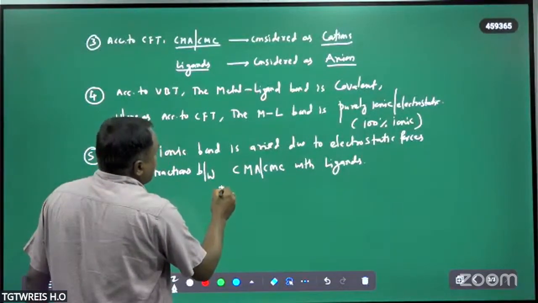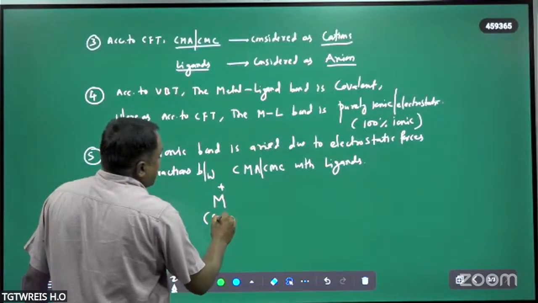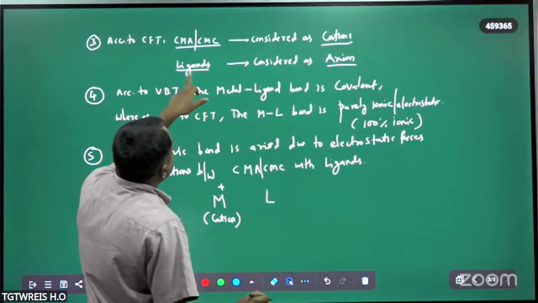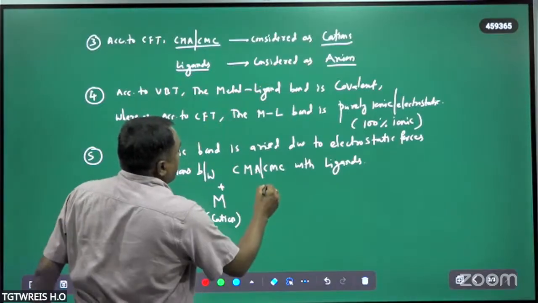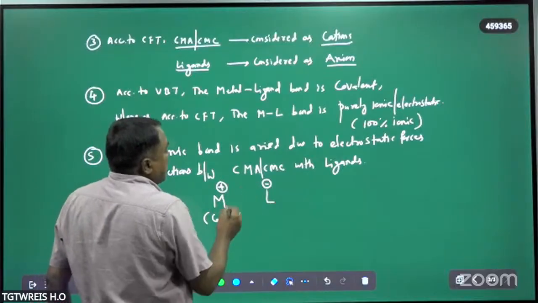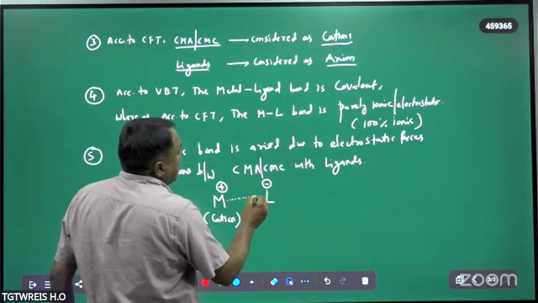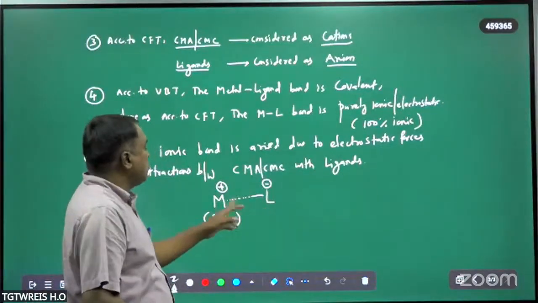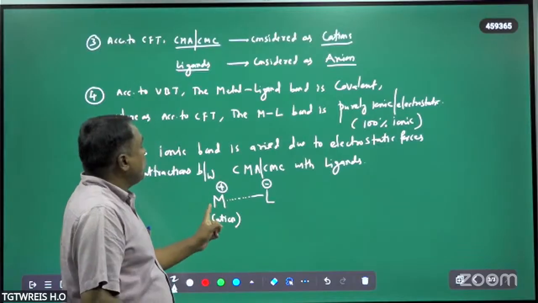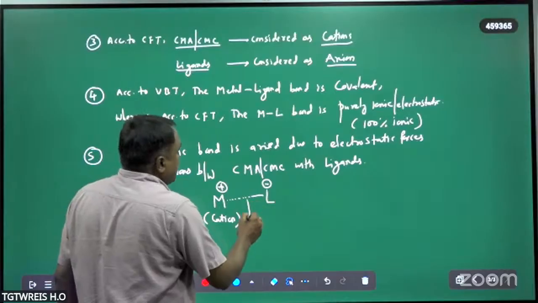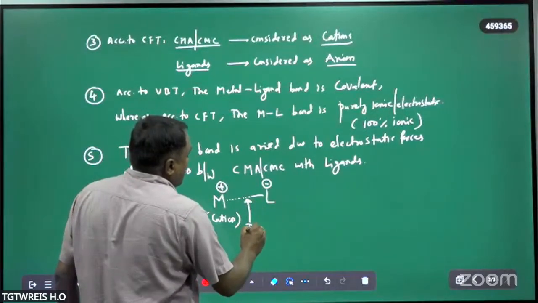This is the positively charged. Therefore, it is the cationic species. This is the cation. And in this case, ligand is considered as anions. Therefore, this will have a negative charge. So this is the positively charged species. This is the negatively charged species. Therefore, there will be an electrostatic force of attraction. Due to electrostatic force of attraction, ionic bond will be generated. Therefore, this is the ionic bond.